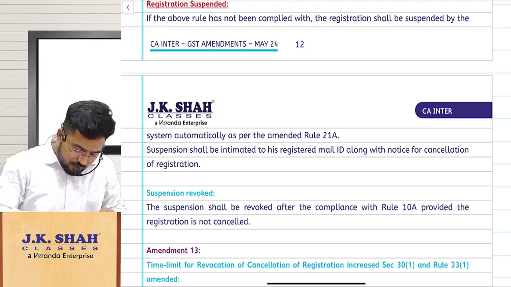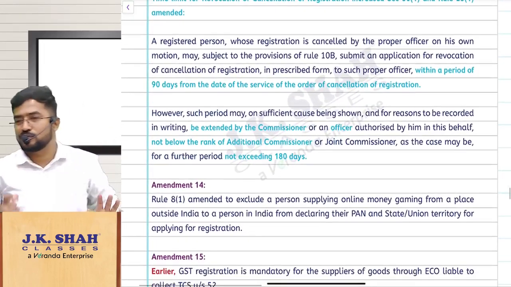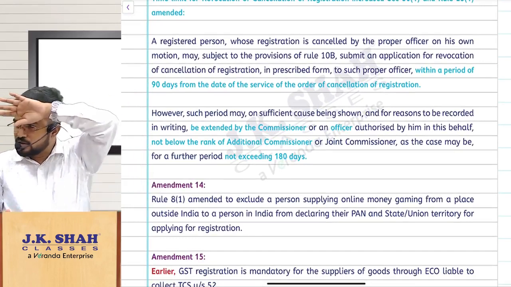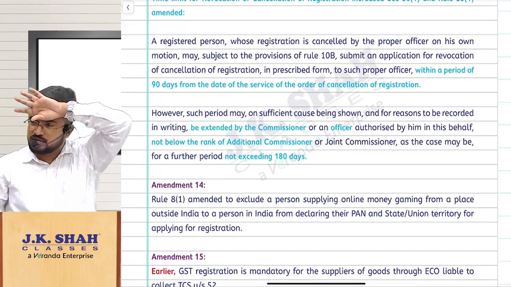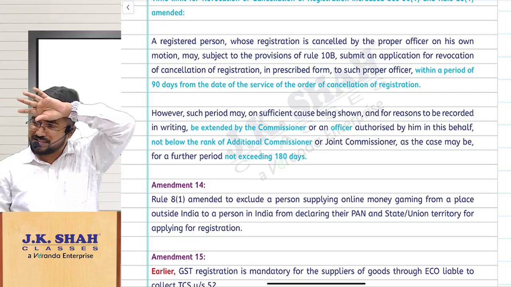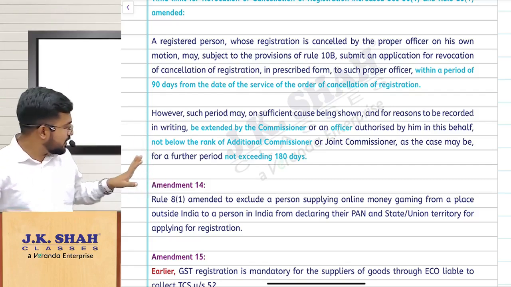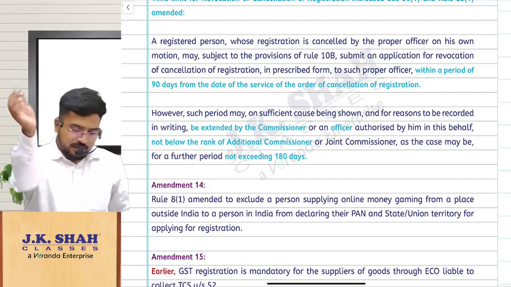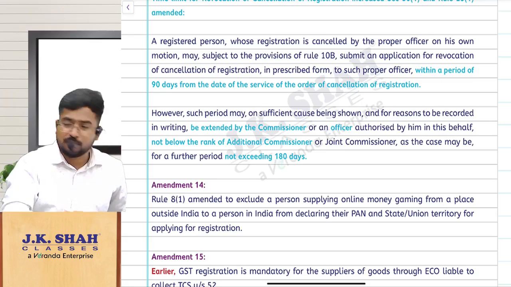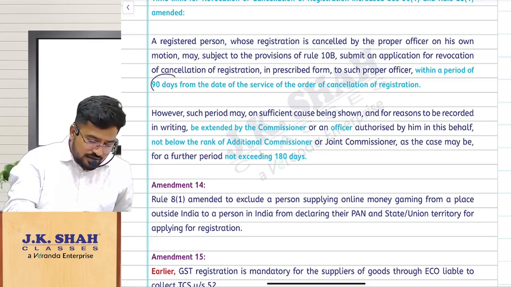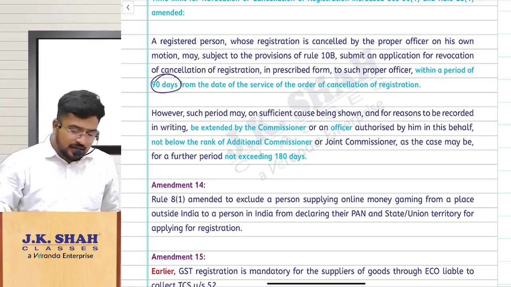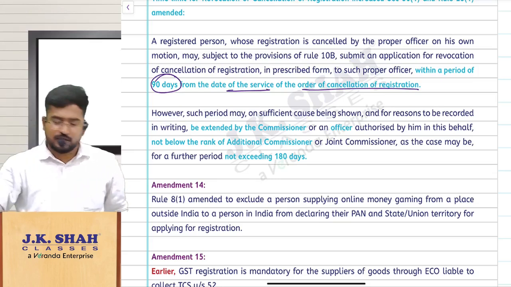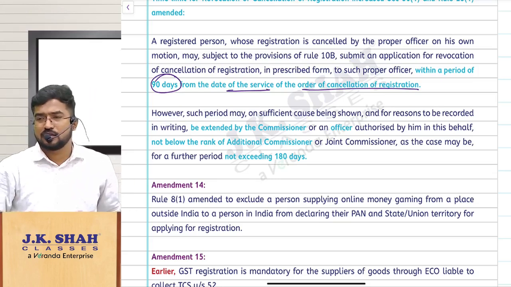Sir, there is an amendment in the time limit also. I am taking you from one concept to a different concept in the flow here. Are you understanding? Online students, are you with me? Is it clear? So they have made an amendment here. What is the time limit to apply for revocation? Sir, 90 days. It is not 30 days anymore. Within 90 days from the date of service of the order of cancellation. Shall we proceed?